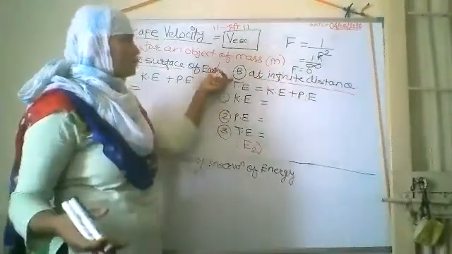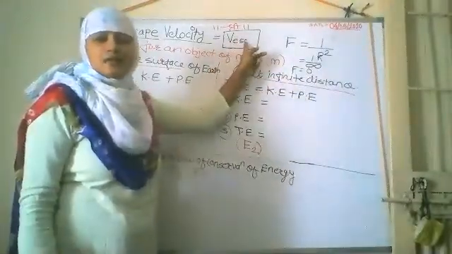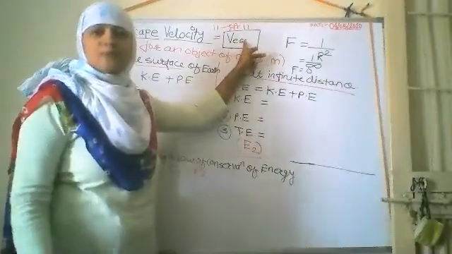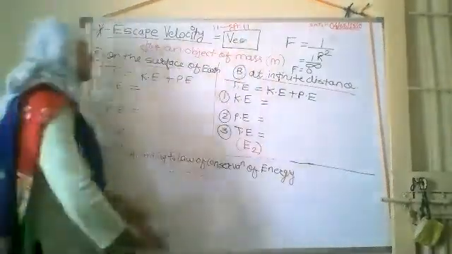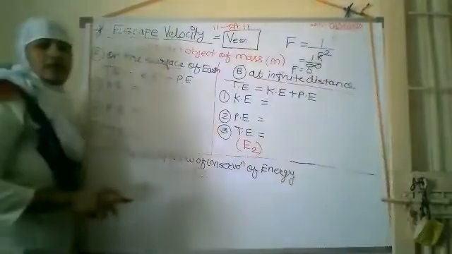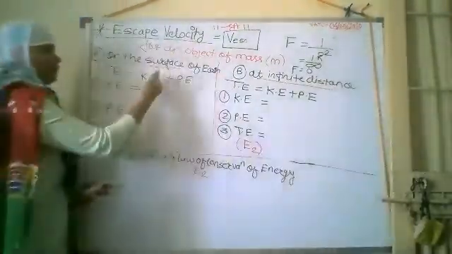By using these two equations we can easily calculate the value of escape velocity for that object.